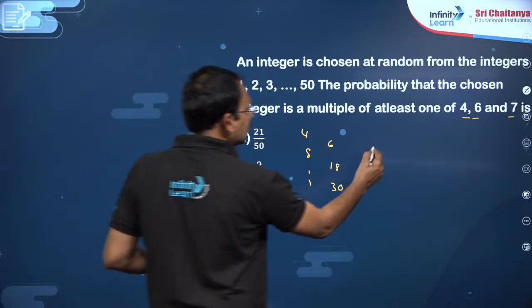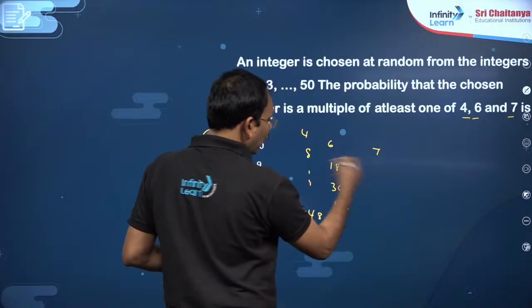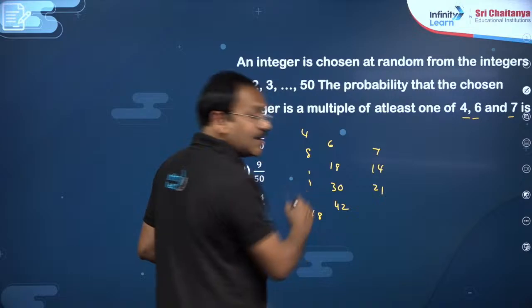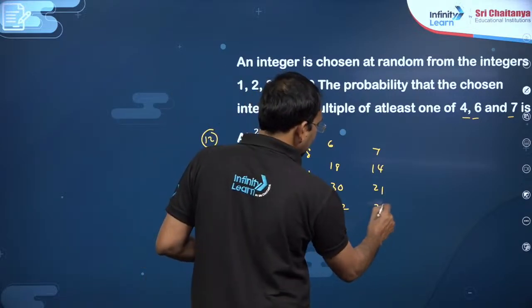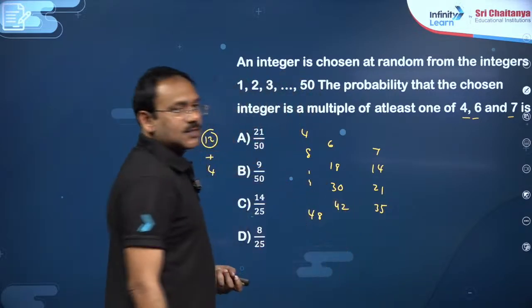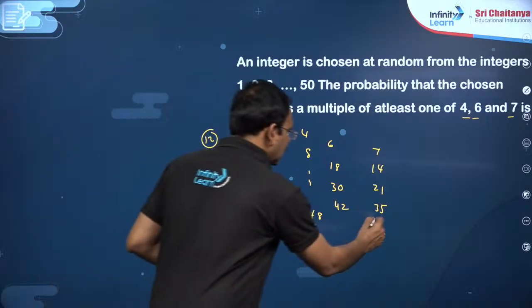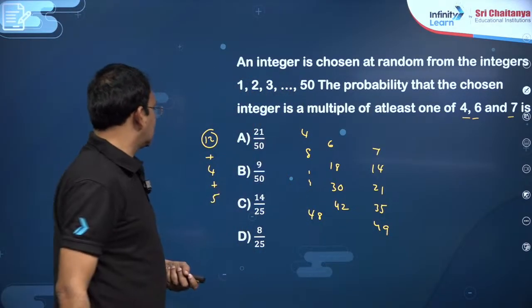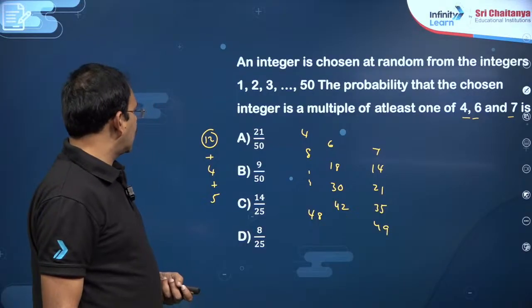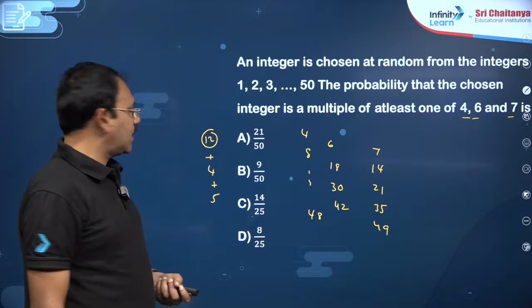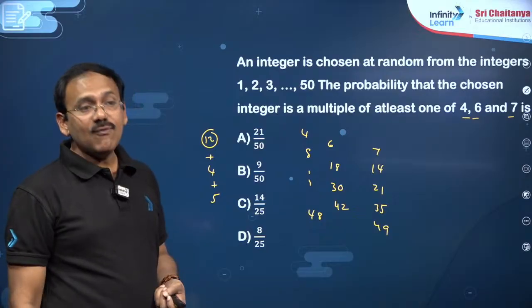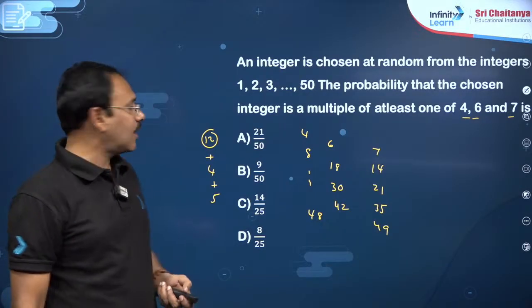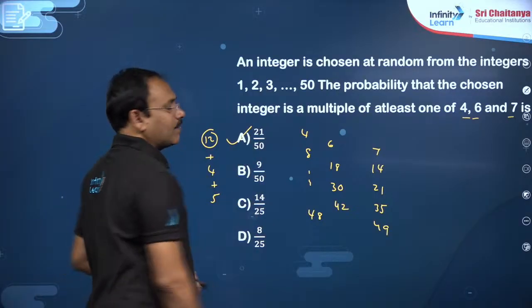Multiples of 7: 7 is not covered here, 14 is not covered, 21 is not covered, 28 is covered, 35 is not covered, 42 is covered, and 49 is not covered. You will get 5 more elements here, my dear friends. So this is 9 plus 12, that is, 21 numbers which are divisible by either 4 or 6 or 7. So 21 by 50 is the probability.